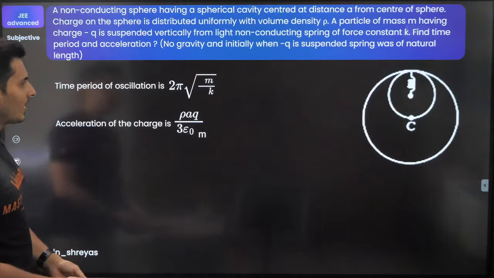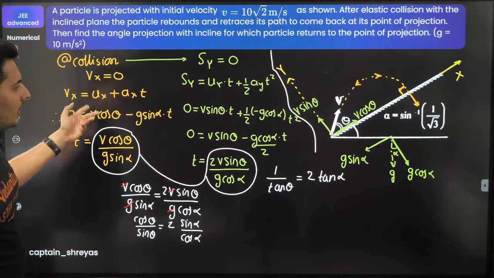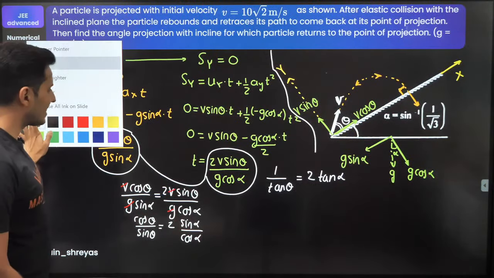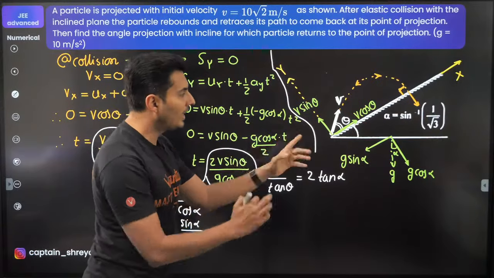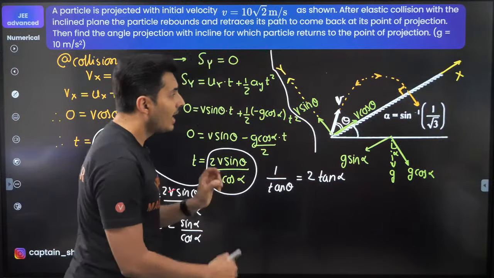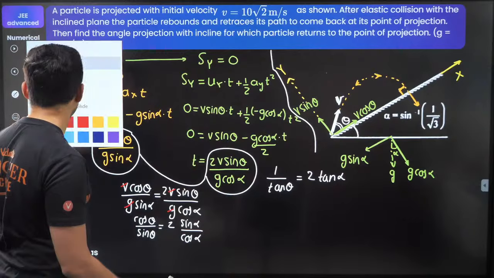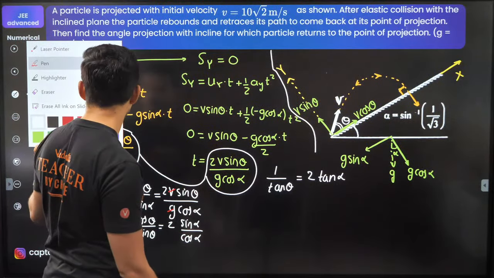Observe this. Do I have one more slide? No, I don't have more slides. So let me just try to do it over here only. How can I do it? Because look over here, alpha is sine inverse of 1 by root 3.